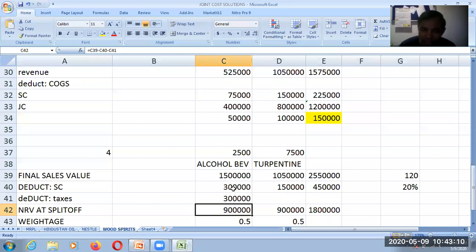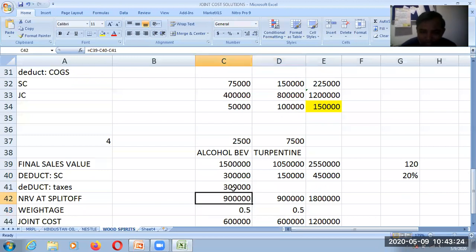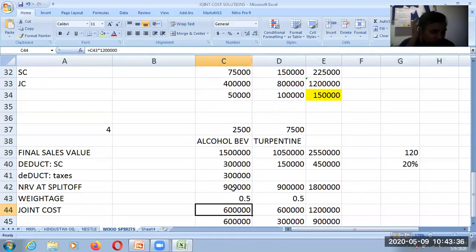So NRV split off becomes 15 lakh minus 6 lakhs comes to 9 lakh. Here it was 9 already. We know the calculations, as we had not changed anything over here. So it is 9 lakh for each respective product line. That is, NRV split off is 9 lakh at each product line. And the weightage is 50% given to each product. And the joint cost allocated, remember the total joint cost was 12 lakhs. So 50% of 12 lakh is 6 lakhs allocated to your alcohol beverages and 6 lakhs allocated to your turpentine.